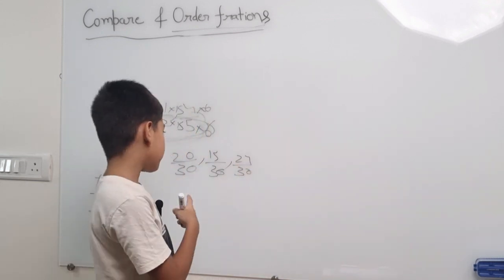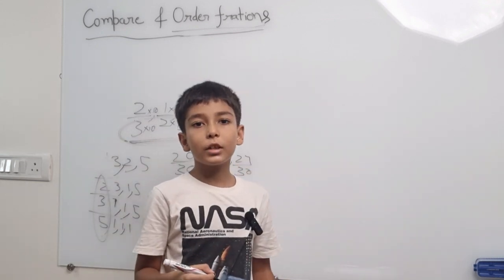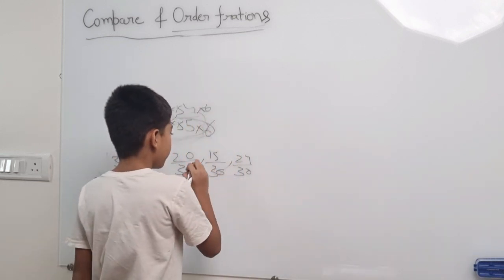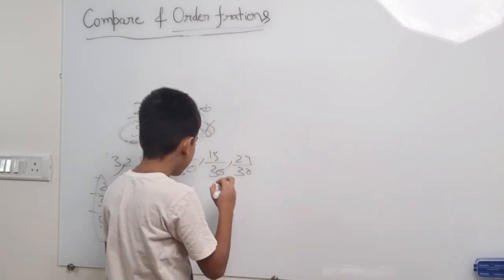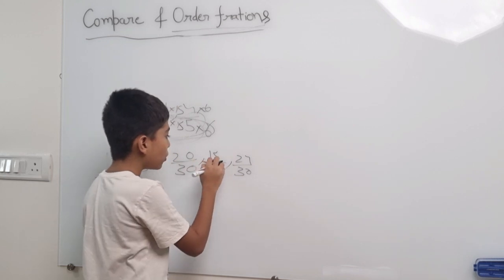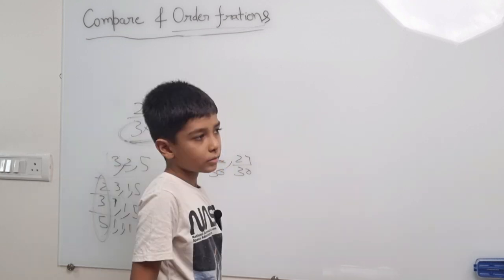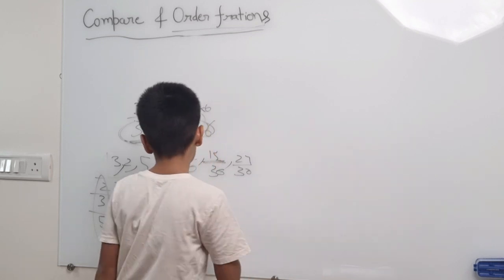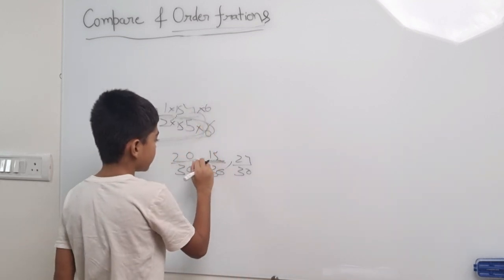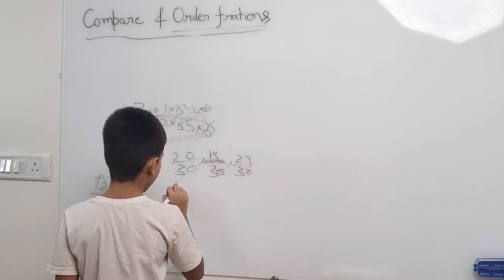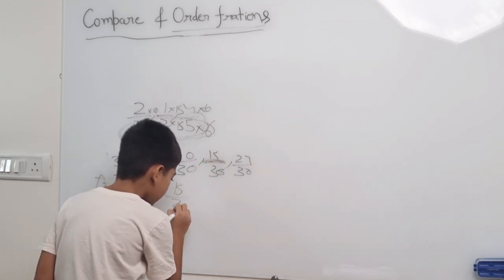Now we will write this in ascending order. We can know which one is bigger by seeing the numerator. This numerator is very small, so this will be right here: 15/30.